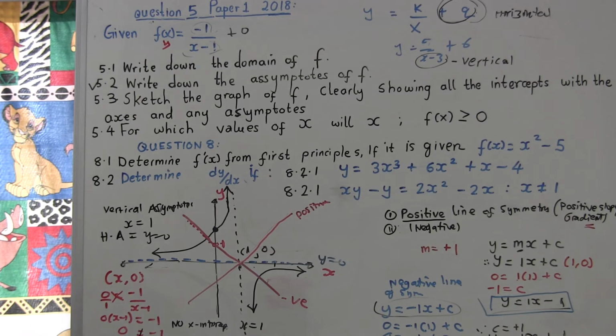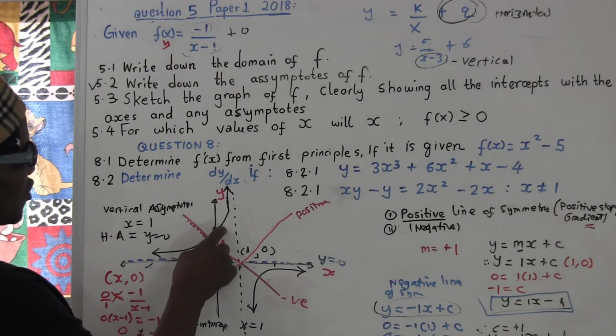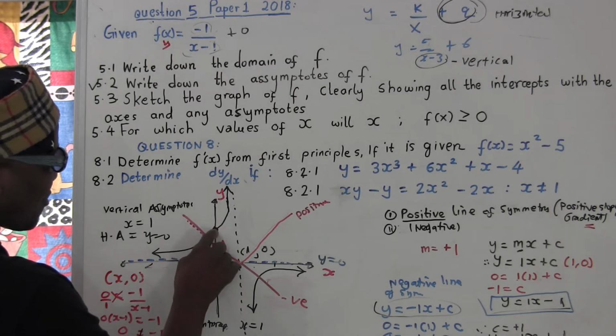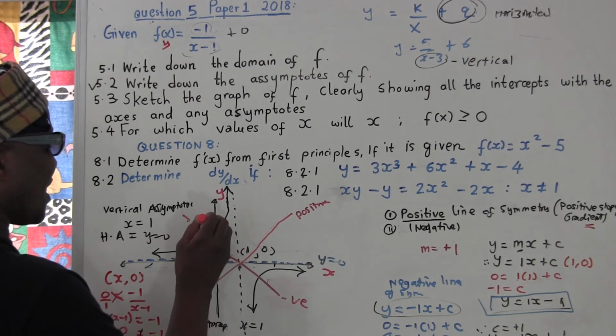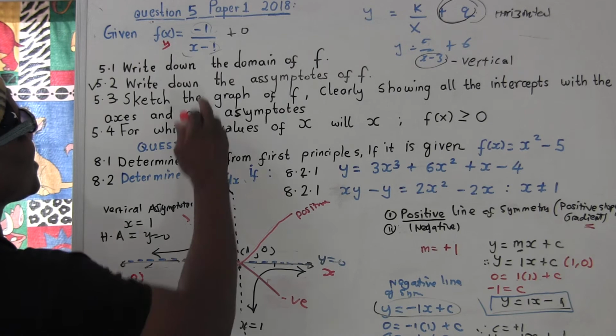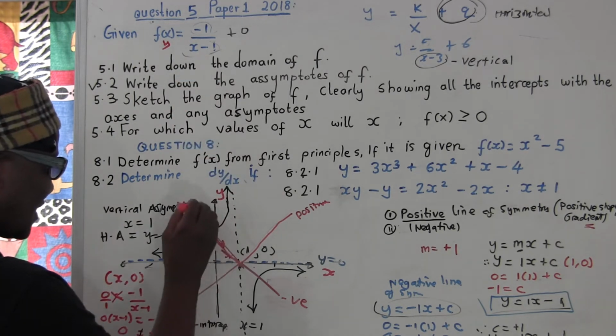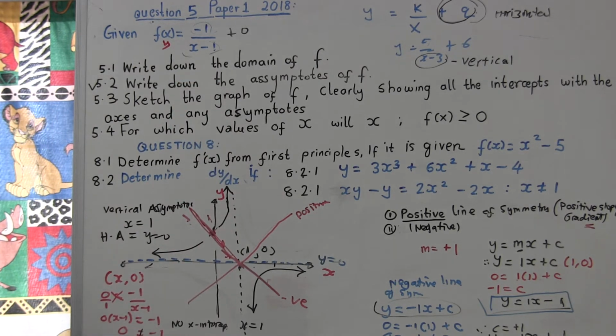You know what I'm saying? It's not drawn to scale, so don't say, oh, I don't know. If it was drawn to scale, I think this was a 1 also, which means it's supposed to cut at the same point, but I remember I didn't draw to scale. So I think it's because the y-intercept of this graph was 1 if I'm not mistaken. Let me see, yeah, it was 1. So it has to cut like this, meaning this was the same common point.